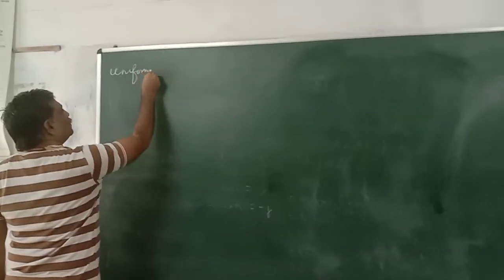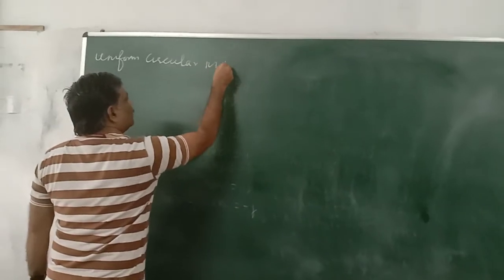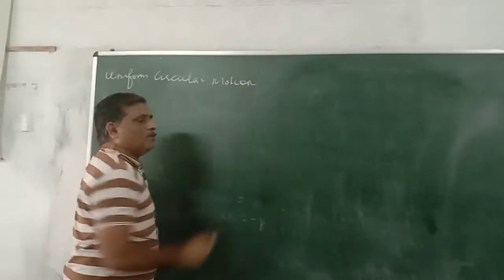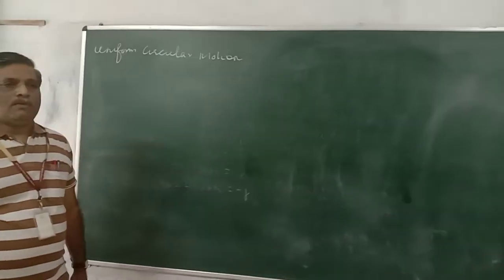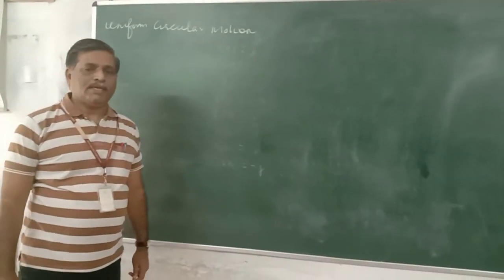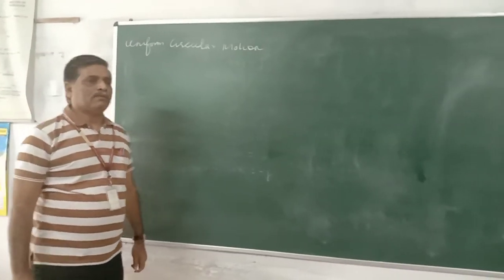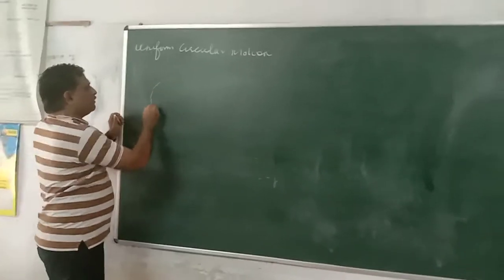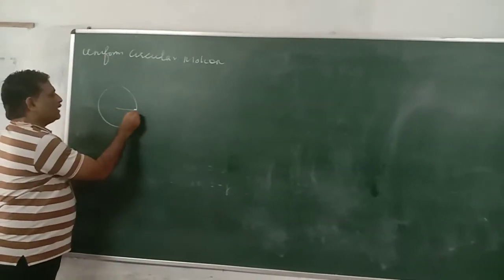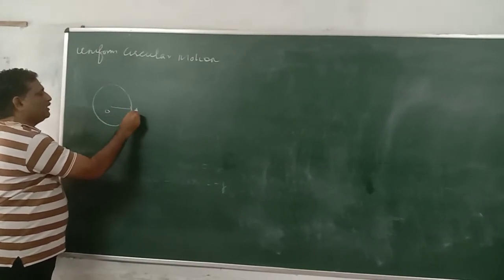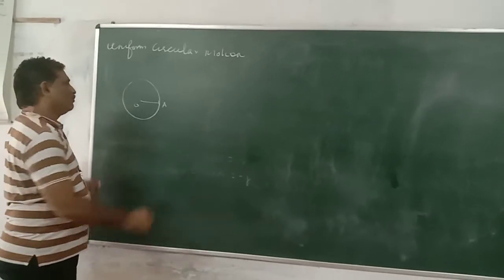Uniform circular motion is a circular motion with a constant speed. Once again, I repeat, circular motion with a constant speed is called uniform circular motion. When the path is circular, it is a circular motion. O is the center, A is a position, and with a constant speed it becomes uniform circular motion.